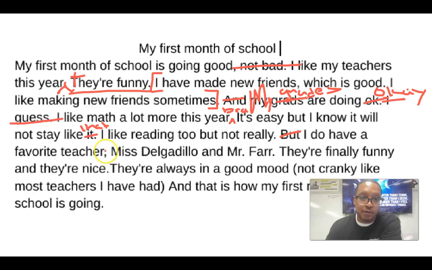Now, here's kind of a problem. They could have said teachers, right? Which is fine, but they use singular here, but then they mention two people. Also, this is something you may or may not know. Miss Delgadillo is married, so that means she is a Mrs., not a Miss. So they could have said, I do have favorite teachers, Mrs. Delgadillo and Mr. Farr. Then they could be like, they're finally funny and they're nice.